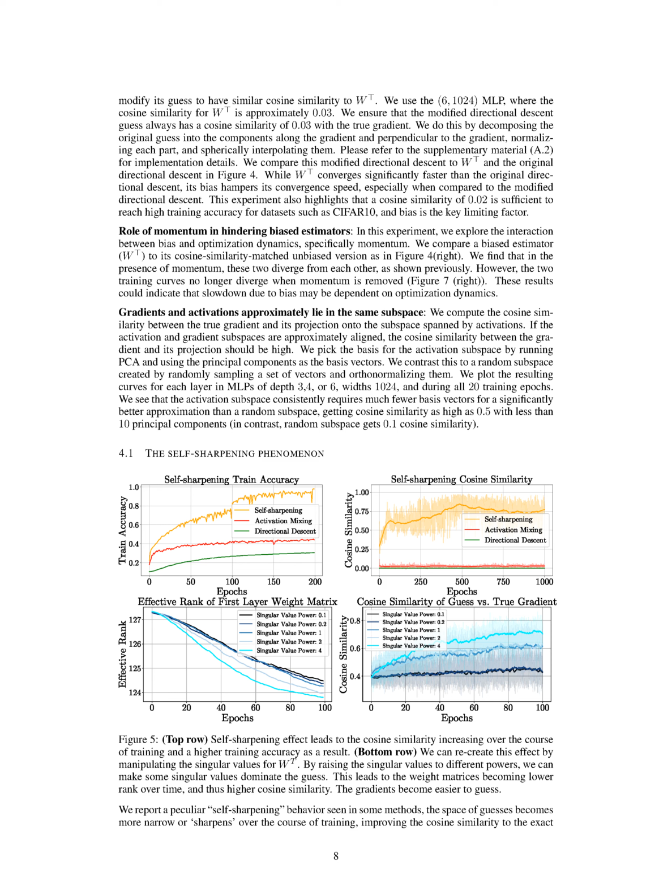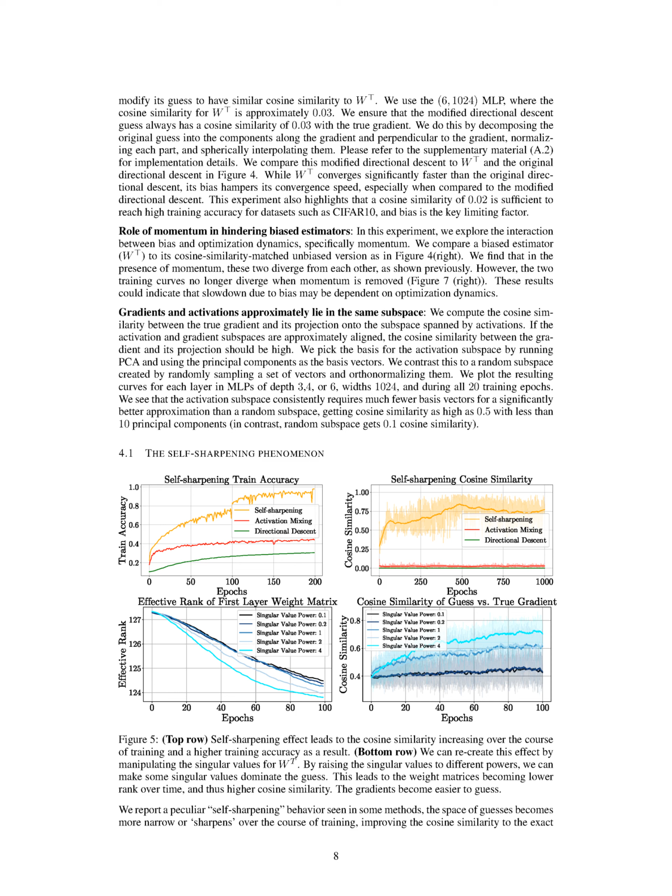Section: The self-sharpening phenomenon. We've observed an interesting, self-sharpening behavior in some methods, where the range of possible guesses becomes more focused or sharpens during the training process. This results in a better match to the exact gradient, as shown by an increase in cosine similarity. This is in contrast to other methods, like directional descent, where the cosine similarity remains almost the same.